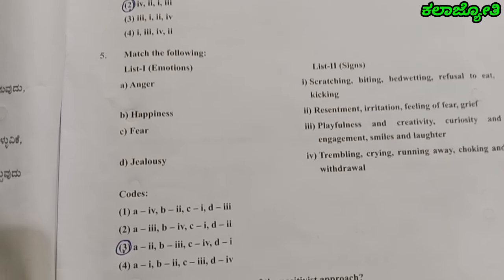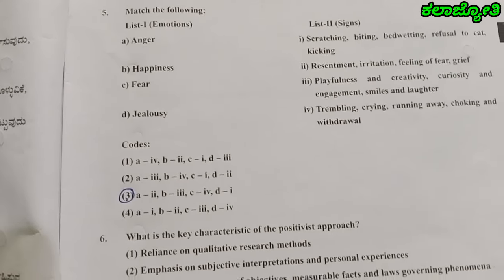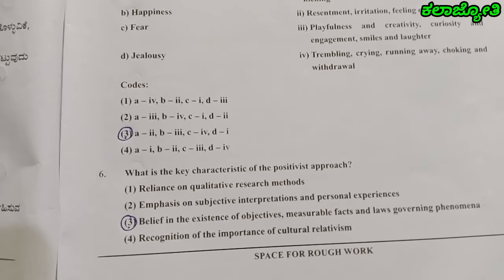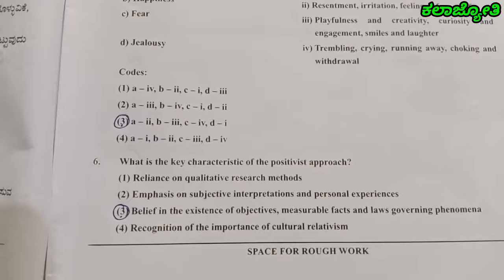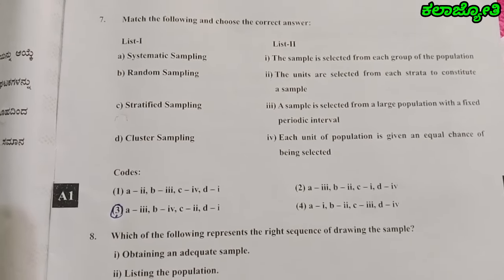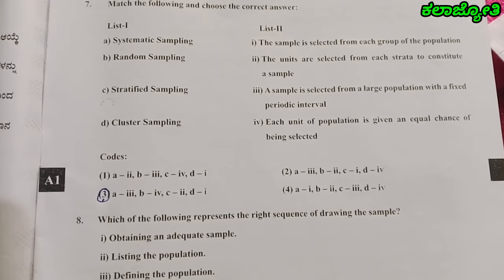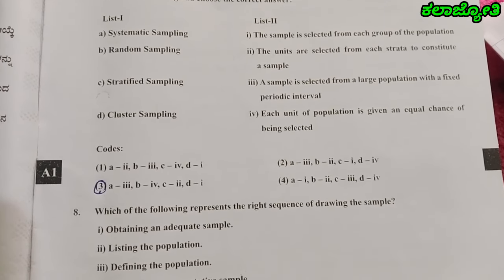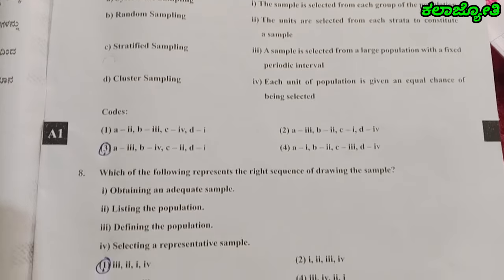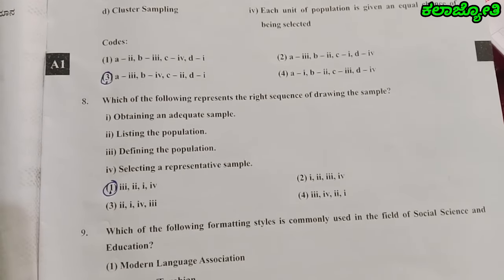Question number 5, match the following. The right answer is the third one. Question number 6, the right answer is the third one. Question number 7, match the following and choose the correct answer. The right answer is 3. A3, B4, C2, D1. Question number 8, the right answer is the first one.